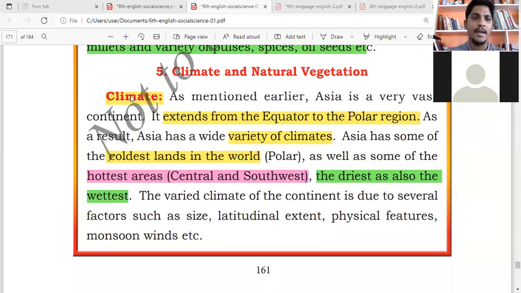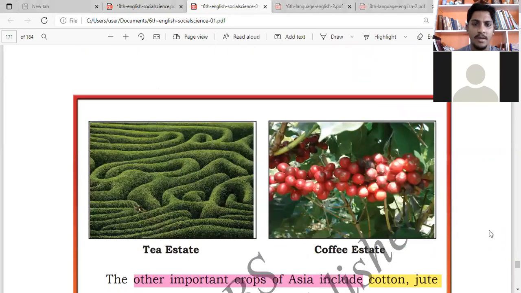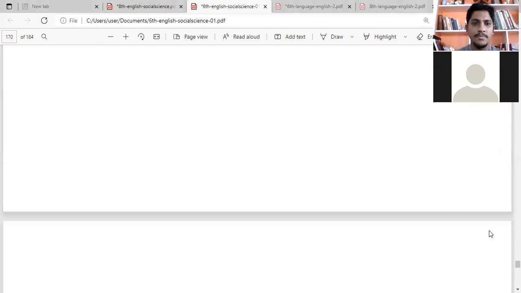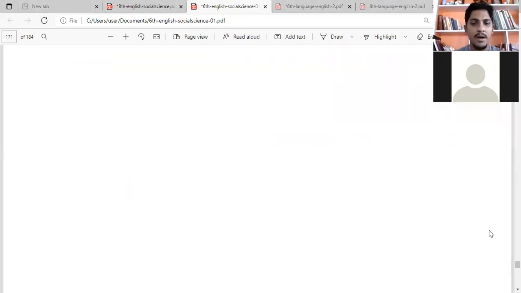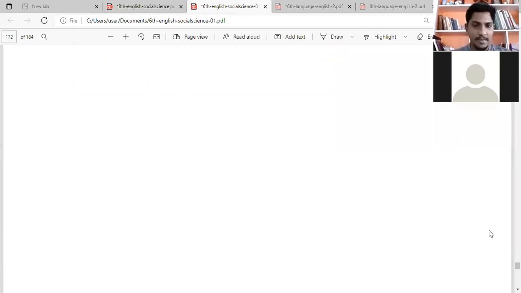Okay, so now first let me explain about the climate. How is the climate in Asia? Now you know the Asia continent, how it looks. You remember now, keep the atlas open. I want everyone to keep your atlas open, especially the world map or the continent of Asia. Can you keep it open? Yes, sir. Good. So now come back. I will show you something very interesting.